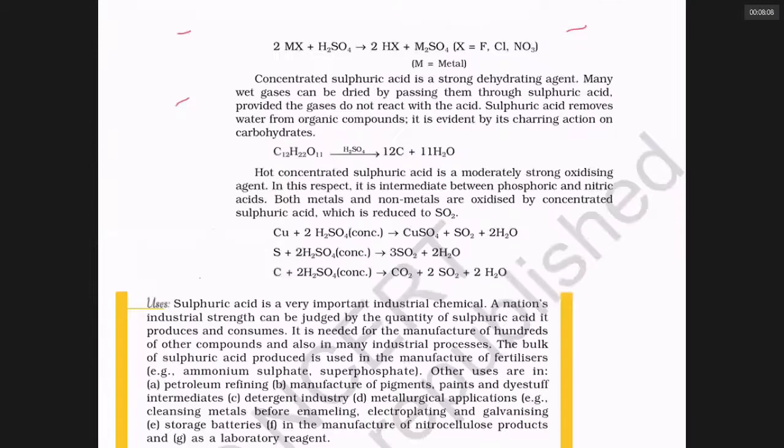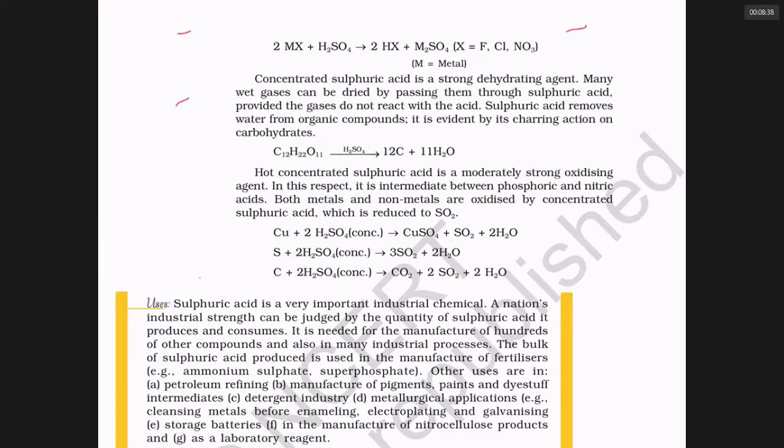There are three important ideas of sulfuric acid. When sulfuric acid reacts with salts like NaCl, NaBr, NaNO3, NaF, the salt NaF can become HF, NaNO3 can become HNO3, and NaCl can become HCl. So whenever you want to prepare HF, HCl, HNO3, you can use the corresponding salt and react with sulfuric acid.